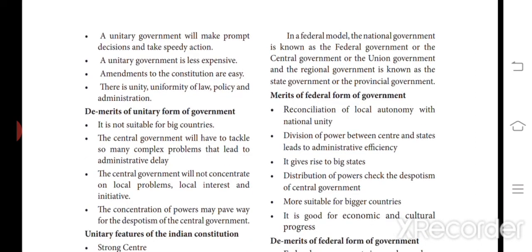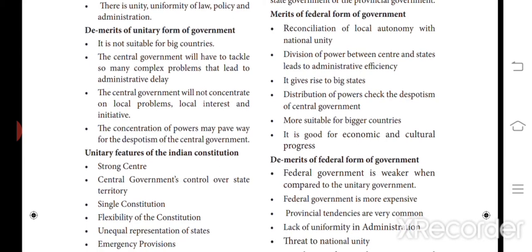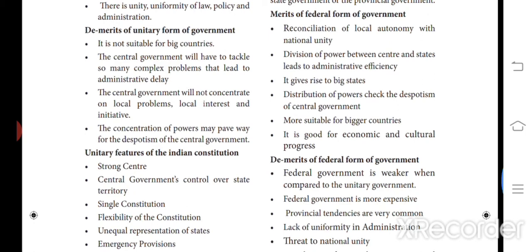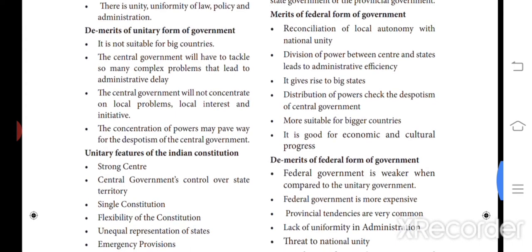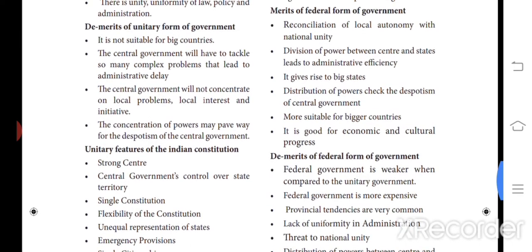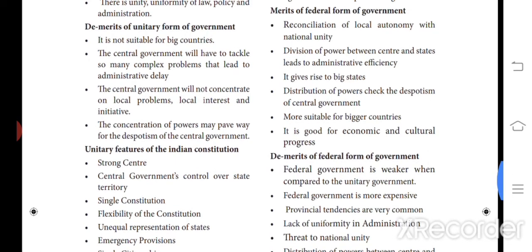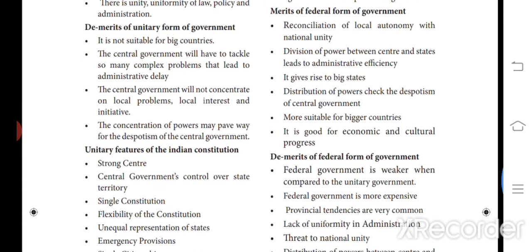What are the demerits? It is not suitable for big countries. This unitary form of government will not be suited for big countries, and the central government will have to tackle so many complex problems that lead to administrative delay. The supreme power itself has to take the decisions, so for big and complex problems, it will take more time to find solutions.